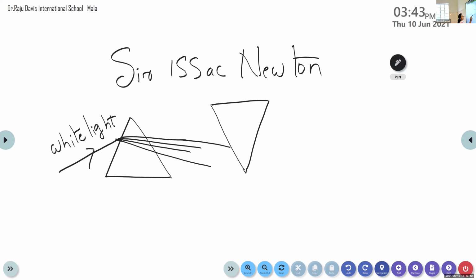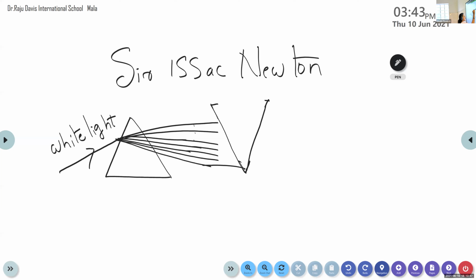And what does he do? He allows these 7 colors to pass through the next prism, that is the second prism. So whenever a beam of white light passes through the first prism, it undergoes dispersion and is split up into 7 colors. Then he passes the 7 colors through the second prism. Then he observed that after this dispersion, he got the white light back.